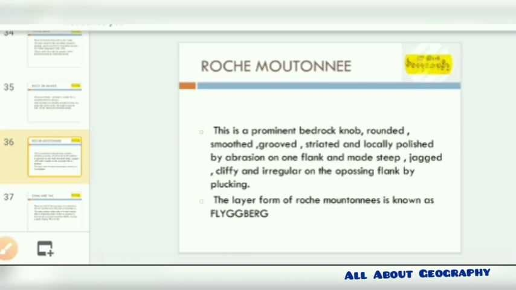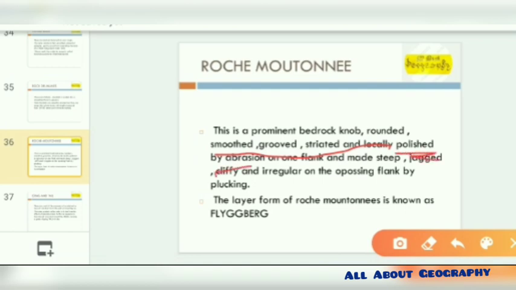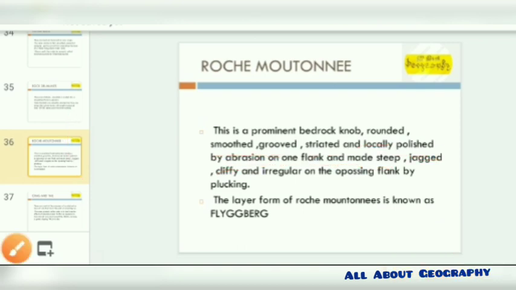Now the flagbark and roche moutonnée are the same, but the layers that have been formed by this roche moutonnée are basically known as flagbark, and these are smoothed and grooved. This is very important, which we need to identify: smooth, grooved and striated, locally polished and with abrasion on one flank. The next is the crag and tail.